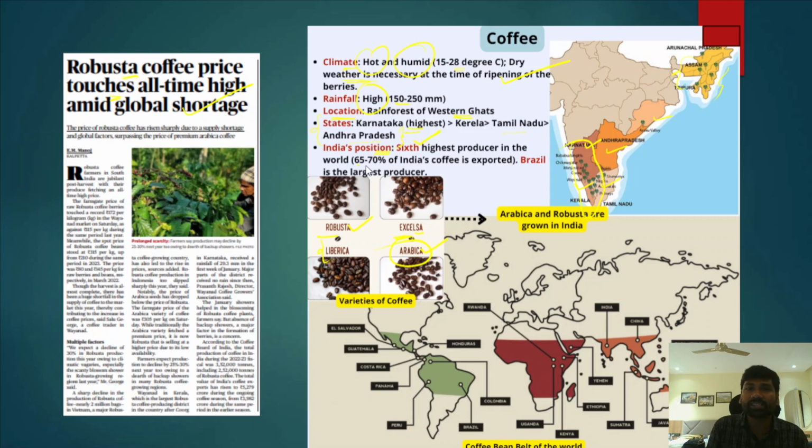In fact, 65 to 70% of India's coffee is exported, and Brazil is the largest producer. Why is Brazil the largest producer? Because Brazil has all these climatic conditions: hot and humid climate, dry weather, higher annual rainfall, and a large presence of rainforests. Because of that reason, Brazil contributes the highest production of coffee.